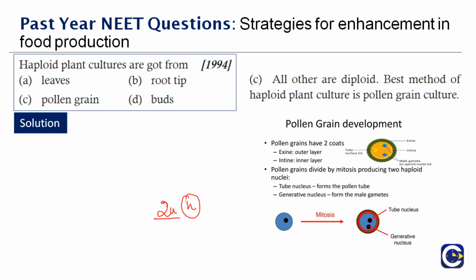Pollen grains divide by mitosis, producing two haploid nuclei. So one will be a tube nucleus and the other will be the generative nucleus. Tube nucleus will form the pollen tube, while generative nucleus forms the male gametes. So out of the four options given here, leaf, root tip and buds are said to be diploid in nature, and only pollen grains are said to be haploid, and they produce two haploid nuclei. Therefore the right answer is option C.